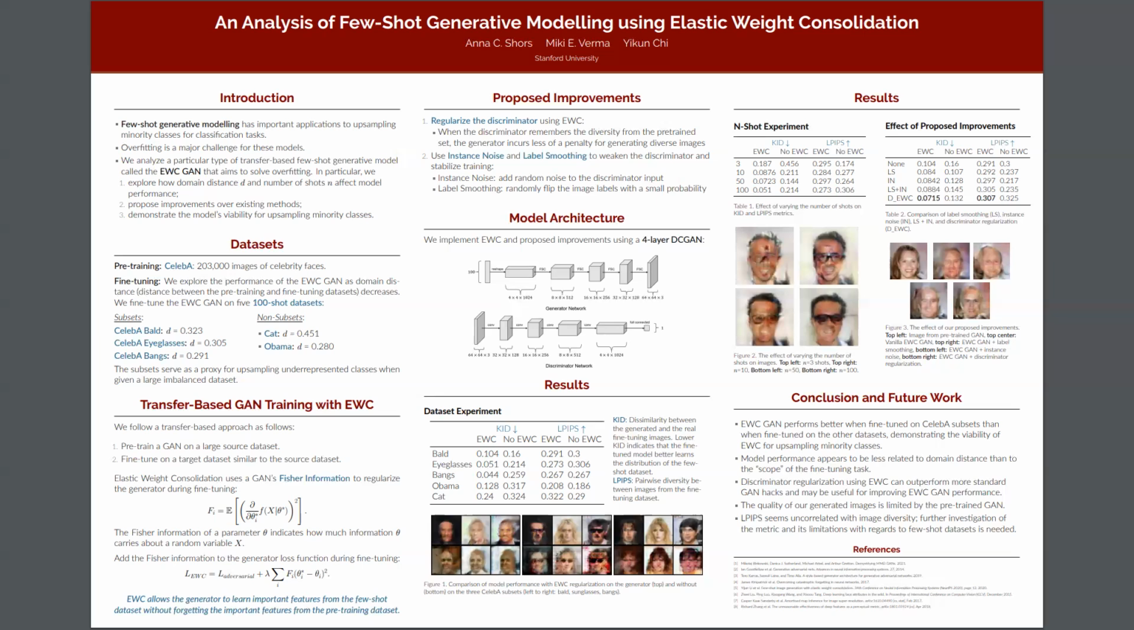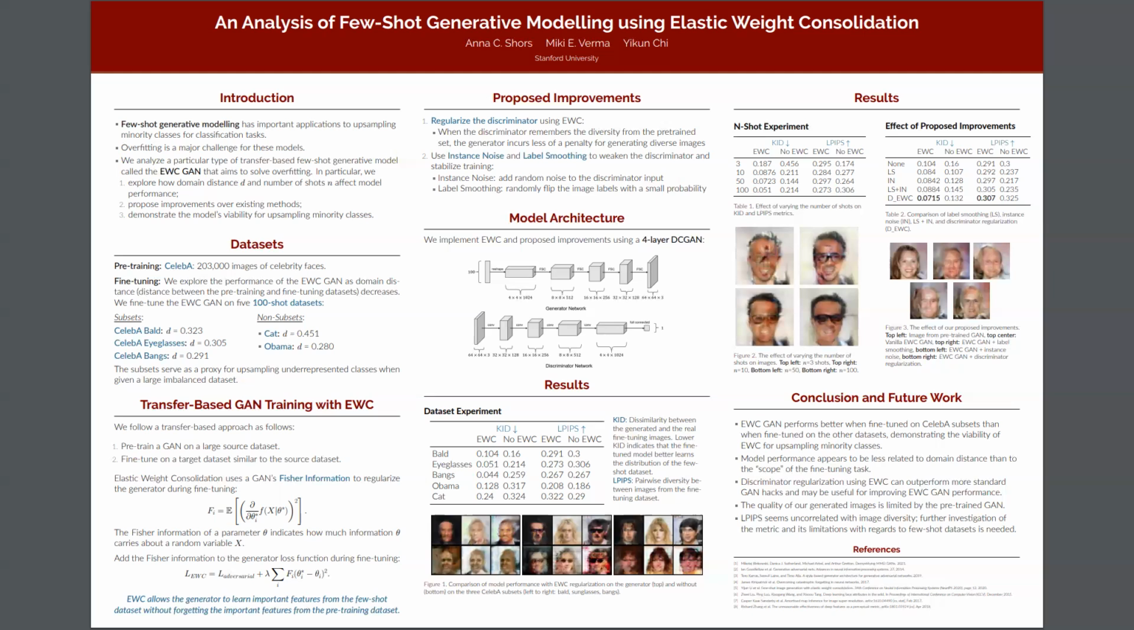The first is actually applying EWC to the discriminator in addition to the generator. Intuitively, if we would like the generator to maintain the diversity from the pre-trained model, the discriminator should not penalize images that do not exactly match those from the fine-tuning data set. Discriminator regularization using EWC forces the discriminator to remember the important features from the previous task, so the generator incurs less of a penalty from generating diverse images.